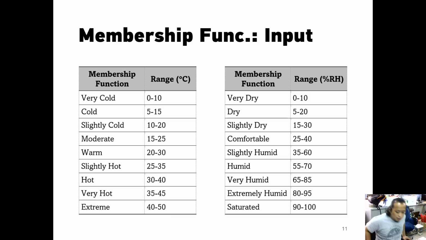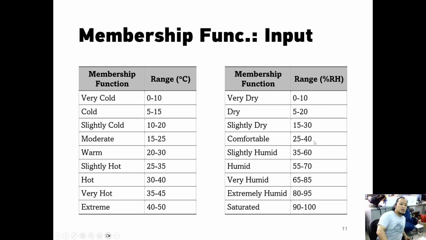So this is the membership function of the input. I have 9. For the temperature: very cold, cold, slightly cold, moderate, warm, slightly hot, hot, very hot, extreme. The range is defined like this. And for the humidity, I use: very dry, dry, slightly dry, comfortable, slightly humid, humid, very humid, extremely humid, saturated. And I define the percentage of relative humidity like this.